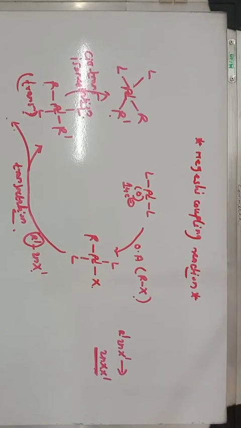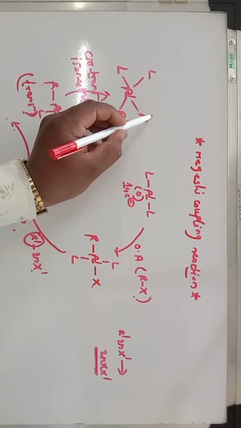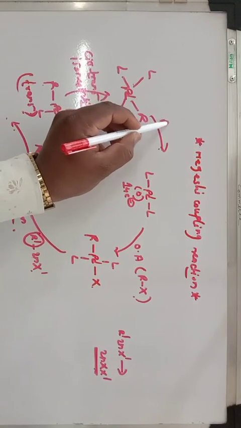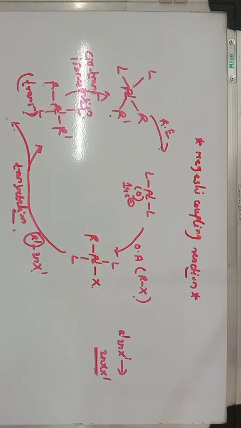So the first step is oxidative addition. Second, transmetallation, transfer of this R' group from the organozinc compound to the palladium complex. Then formation of a trans isomer. This trans isomer gets isomerized and converts into the cis isomer. And the last step of this Negishi coupling reaction is the reductive elimination. So in reductive elimination, generally these two ligands are cis to each other.